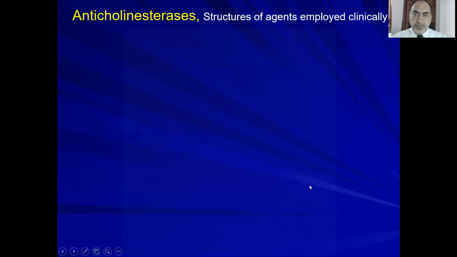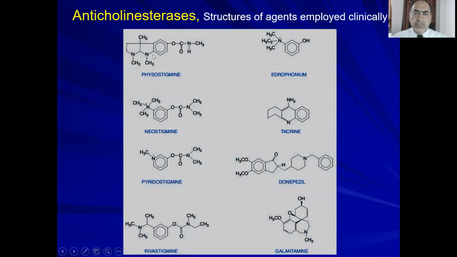I'm not asking you to remember or memorize the structures, but I would like to highlight that these functions depend on their amine group. Here, these three drugs, neostigmine, pyridostigmine, and edrophonium, highlighted in yellow in the previous slide, are quaternary ammonium compounds. So you see here the nitrogen is surrounded by 1, 2, 3, 4 bonds.